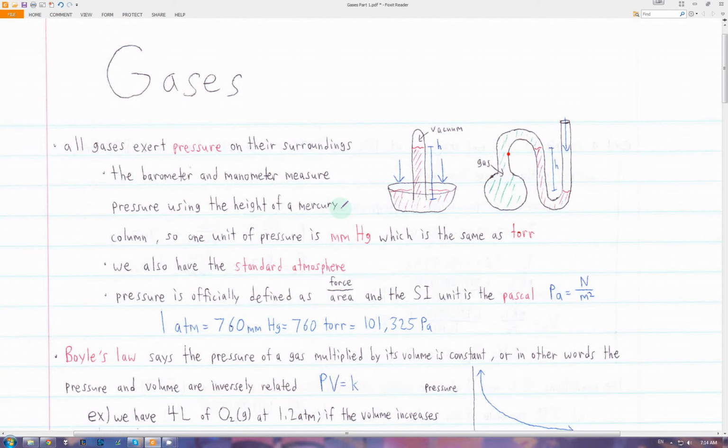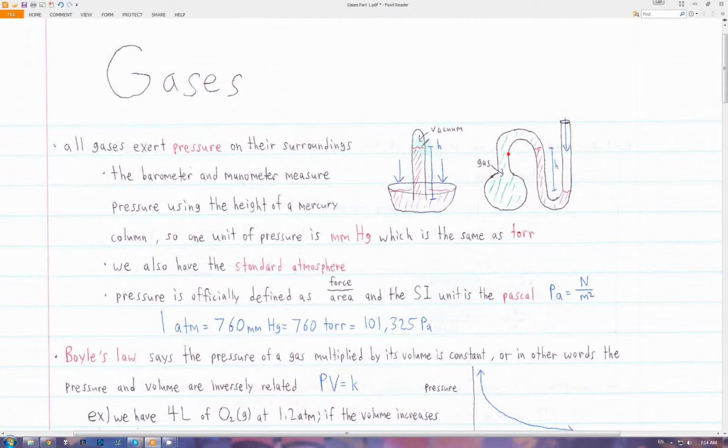In this video we're going to talk about all the gas laws, but first we need to define pressure. All gases exert pressure on their surroundings. This is basically just the gas always pushing on the container it's in. Two instruments that we use to measure pressure include the barometer and the manometer.